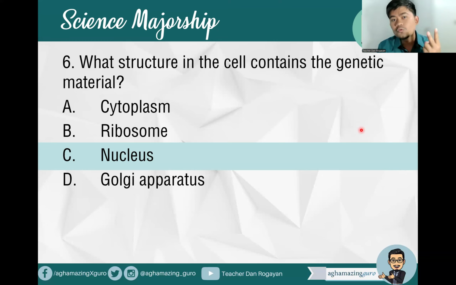So what are the other two organelles that also have DNA? Number one is mitochondria, so it has mitochondrial DNA. And the other one is chloroplast, so it has plastid DNA. Okay, apart from the nucleus. But of course, the primary DNA can be found in our nucleus.